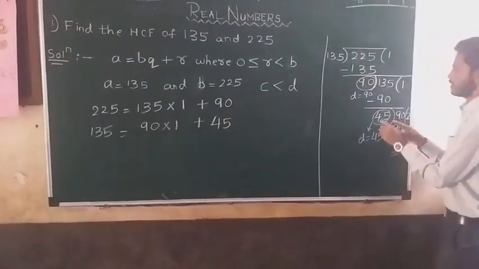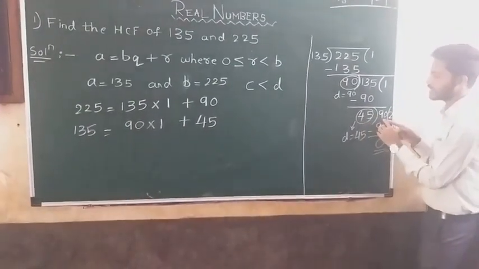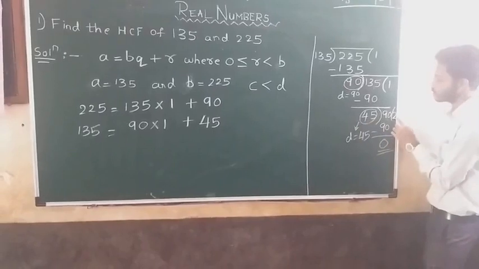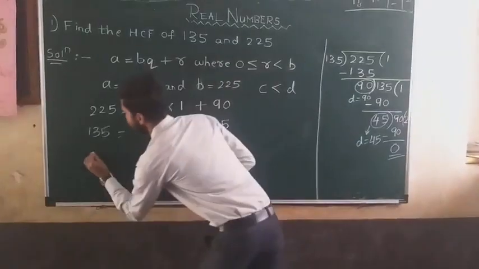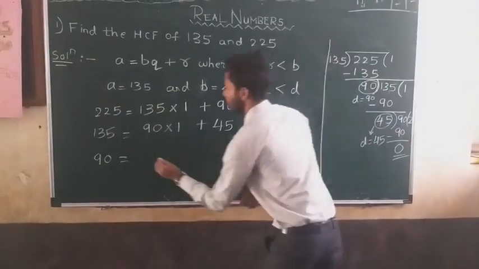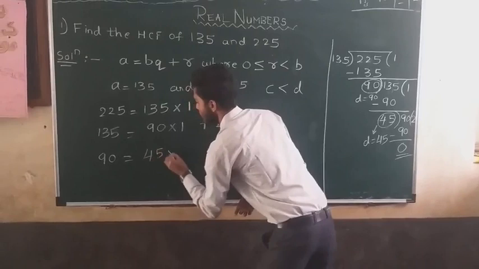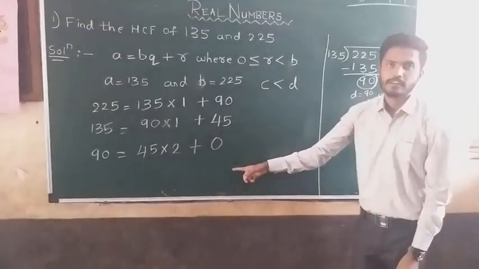Next, coming back to this part: 90 is the dividend, 45 is the divisor, 2 is the quotient and 0 is the remainder. So 90 equals 45 into 2 plus the remainder 0.